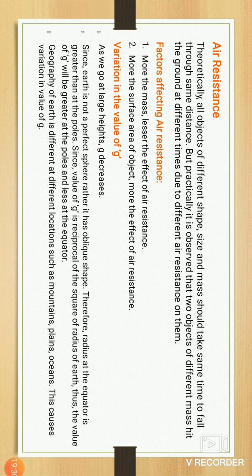The geography of the earth is different at different locations, such as mountains, plains and oceans. This causes a variation in the value of g.